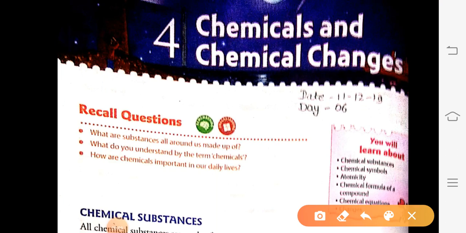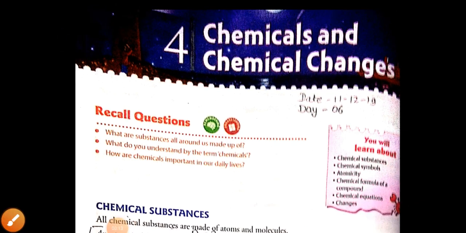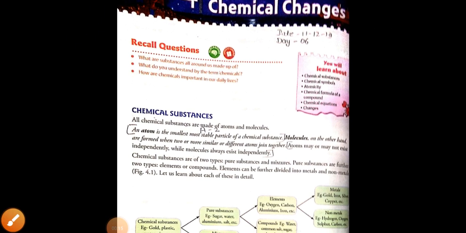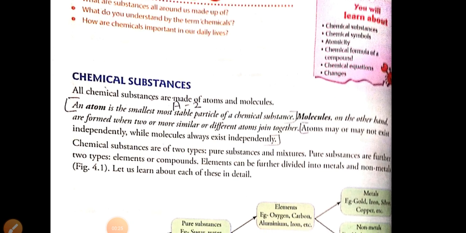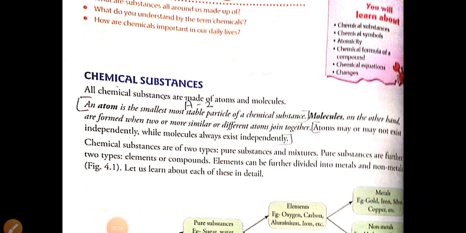In the last classes, we were studying chapter number 4, chemical and chemical changes. So we have learned about some of the things like what are the chemicals, what are the chemical substances, and then we have learned about atoms. So we have seen that all the chemical substances are made up of atoms and molecules. So what is an atom? An atom is the smallest and stable particle of the substance.